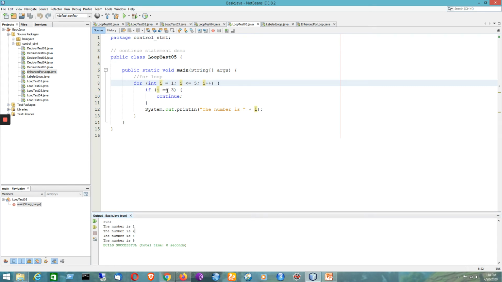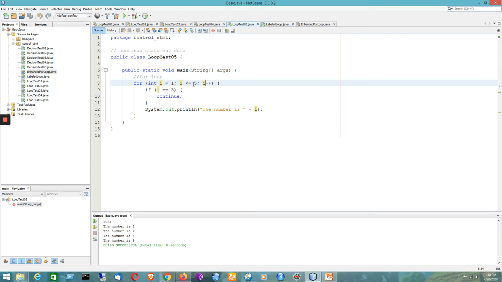Whenever i equals 3 and continue is hit, the value will be incremented by 1, though this part will be skipped. It will become 4, and the normal operation of the loop will continue. That means it will be checked whether the value of i is less than or equal to 5 or not.